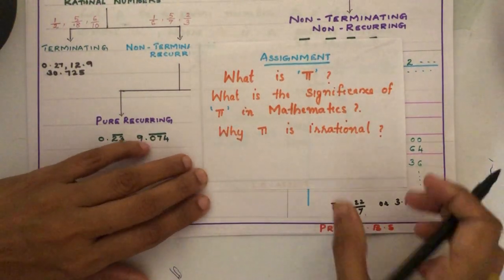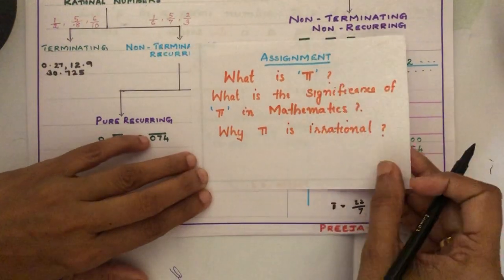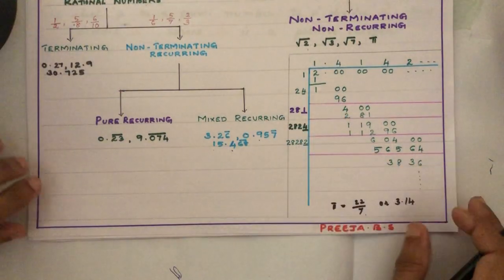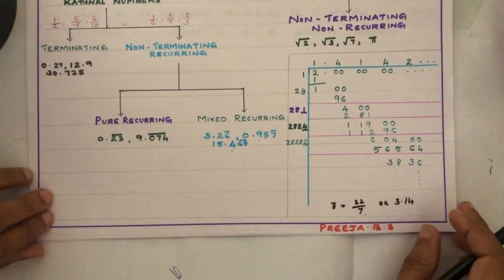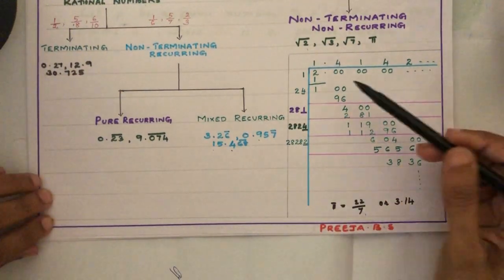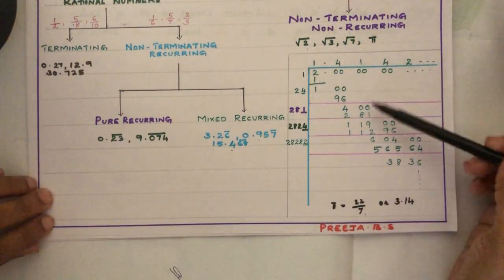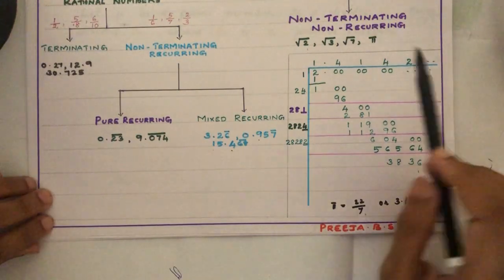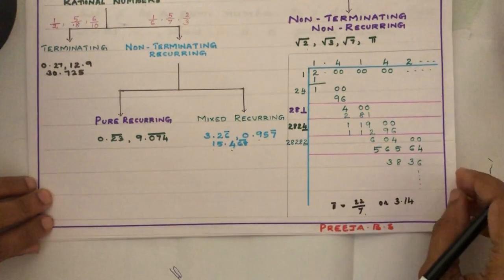Okay, children? So, we have discussed irrational numbers. Root 2, root 3, root 7, etc. are irrational numbers. By finding the square root of 2, we have seen it is non-terminating, non-recurring. So, we are calling it an irrational number.